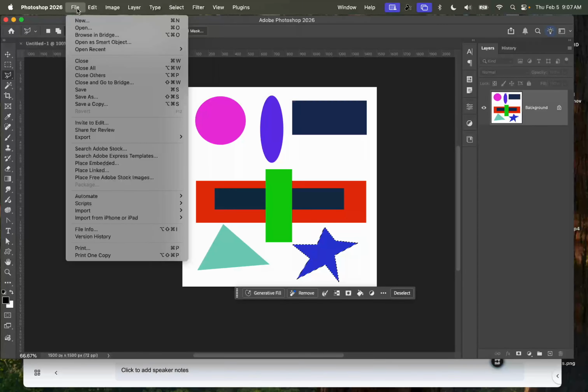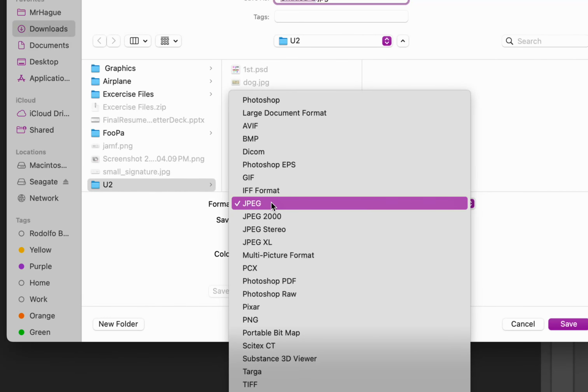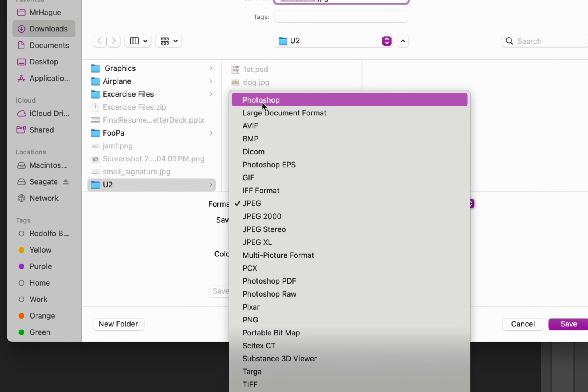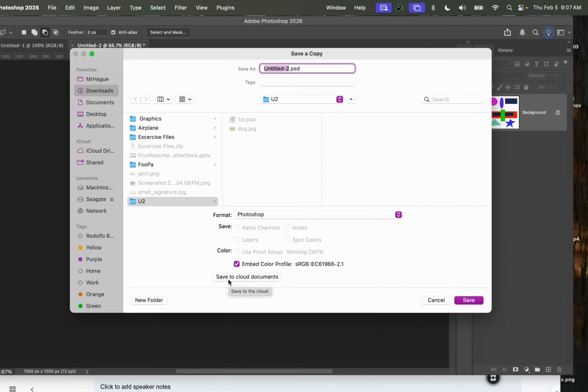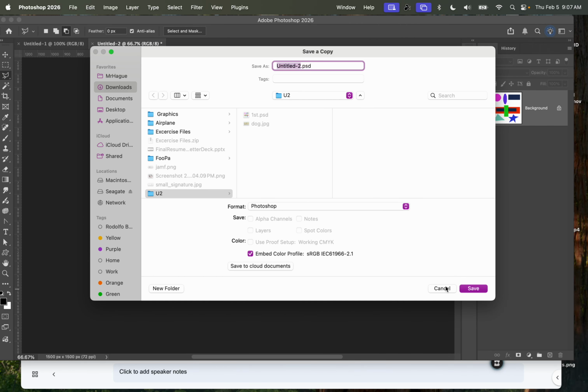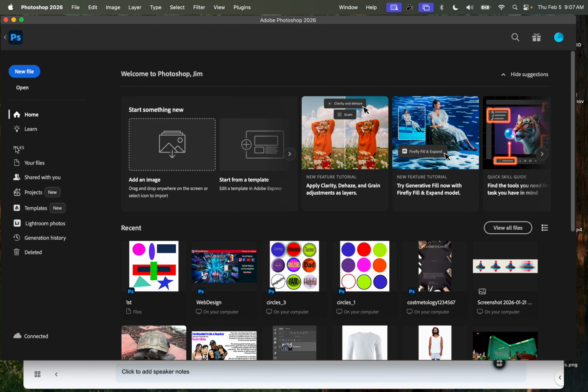And then we saved it: File, Save a copy. You have to make sure that this is a Photoshop document. Then it'll say save to cloud, and you press save. Then it should show up right here, and you take a screenshot when you press home.